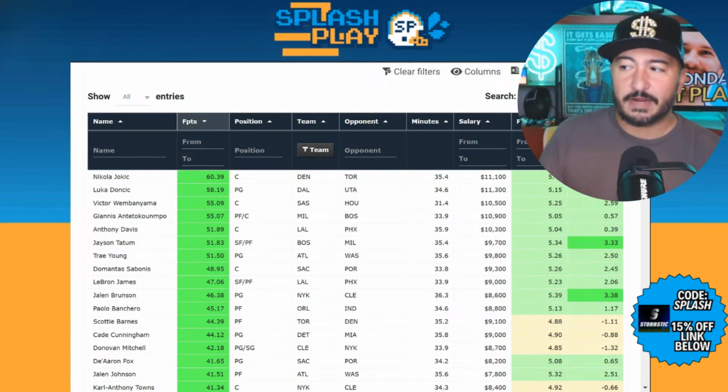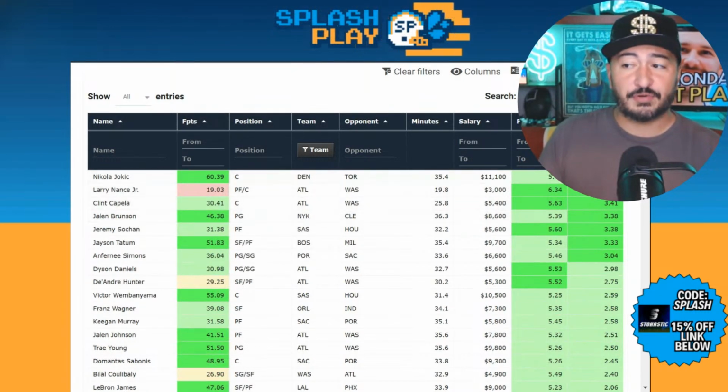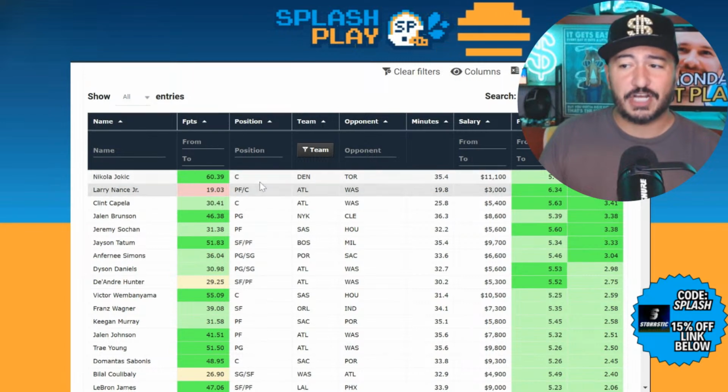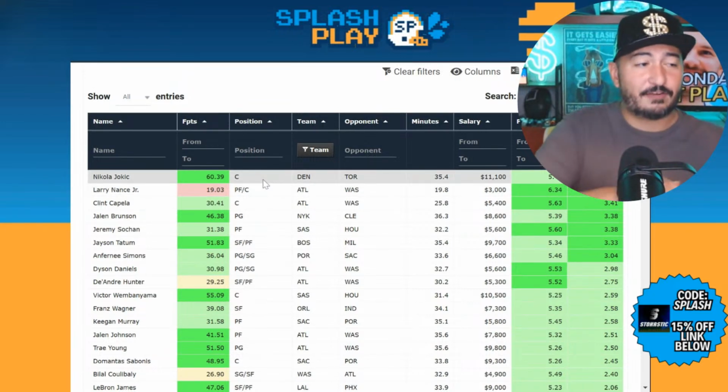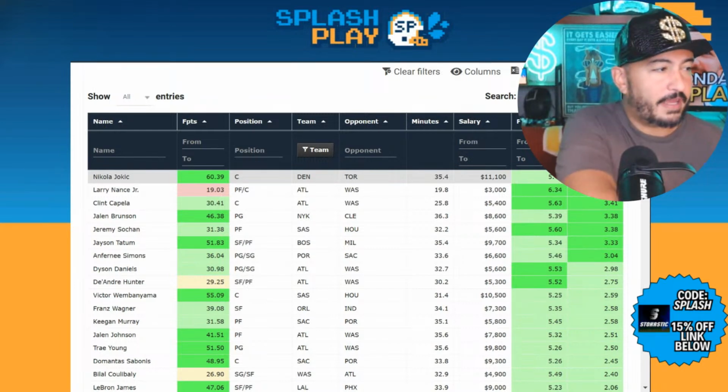Your top values right now, according to Stokastic, and again, we'll go through some of my data as well. Nikola Jokic, your top value, high salary, high projection for him. Matchup against Toronto, the big concern point would really be that game does get out of hand. Denver, and let's see where are we at in terms of the spread.